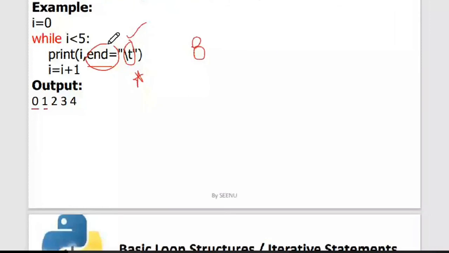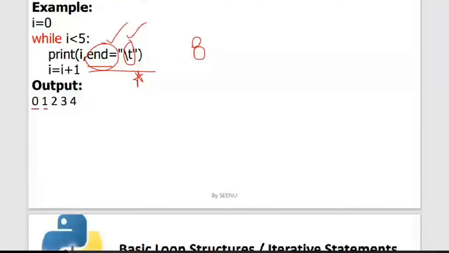Separator is actually a space. Okay, so here instead of a new line, you want a tab. So if you want a tab instead of a new line, you can use this particular statement. You can say end is equal to, and then in double quotes you can put whatever you want.